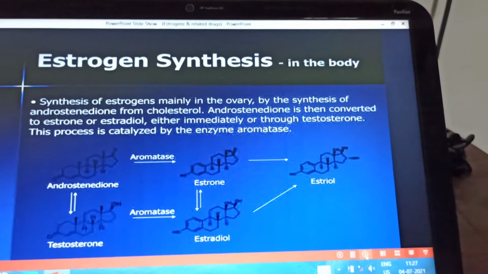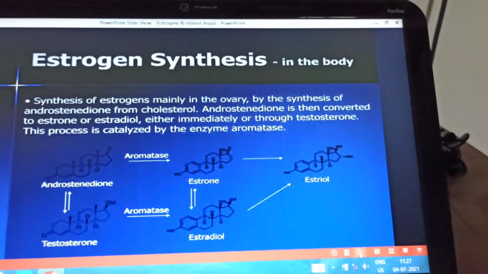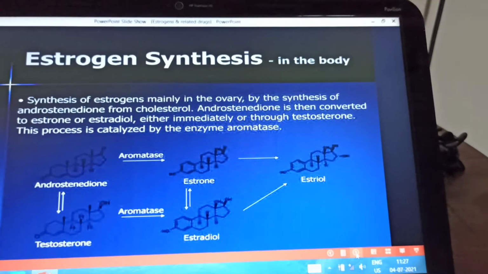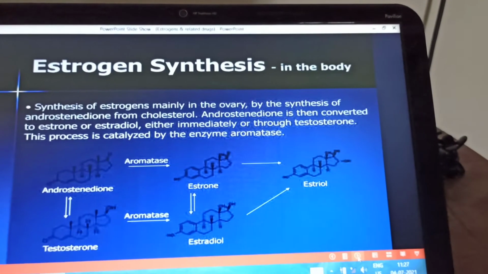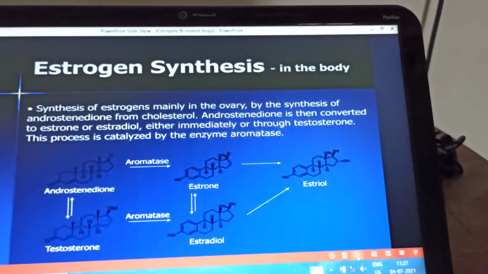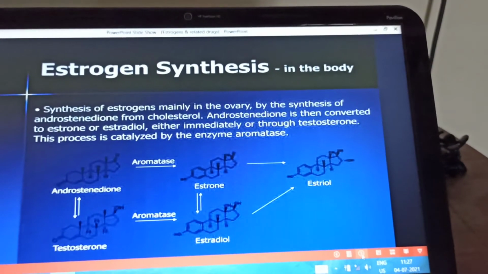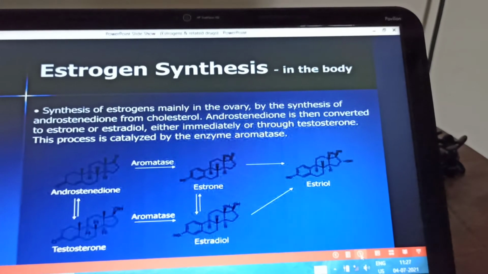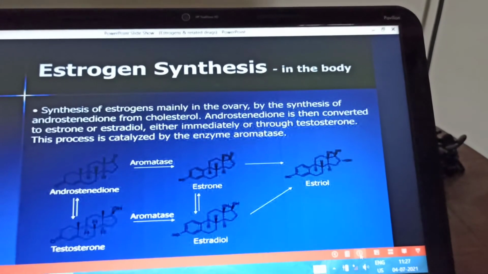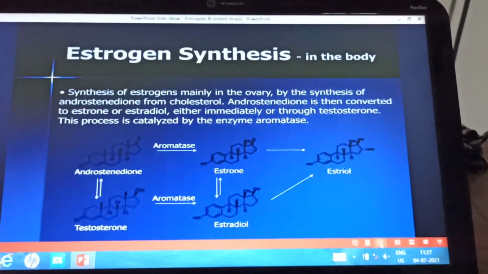So in this reaction androstenedione is converted to estrone by aromatase, androstenedione is converted to testosterone, testosterone gets converted to estradiol by aromatase, and estradiol and estrone are interconvertible. The final metabolite is estriol.